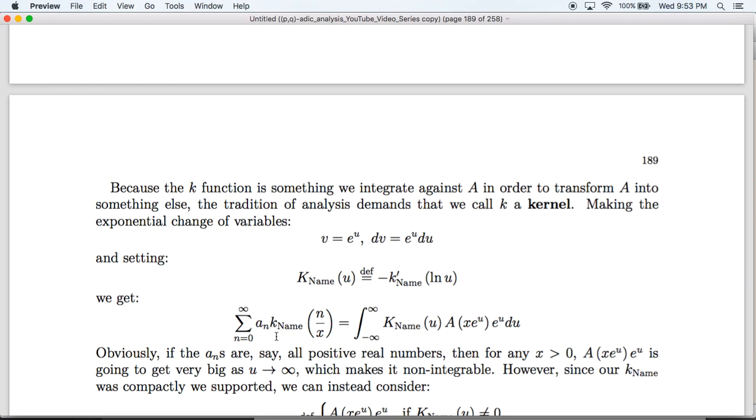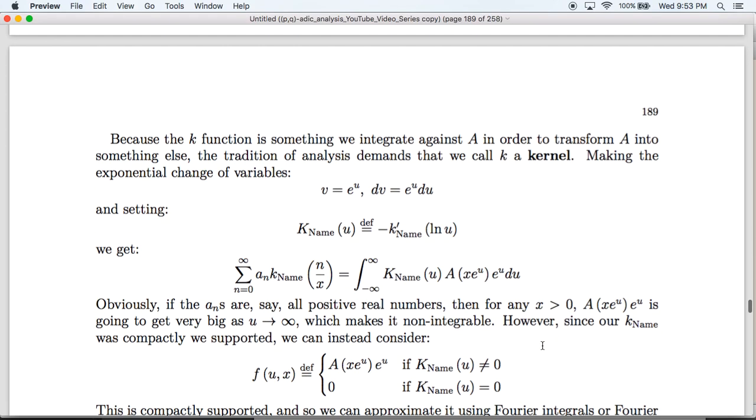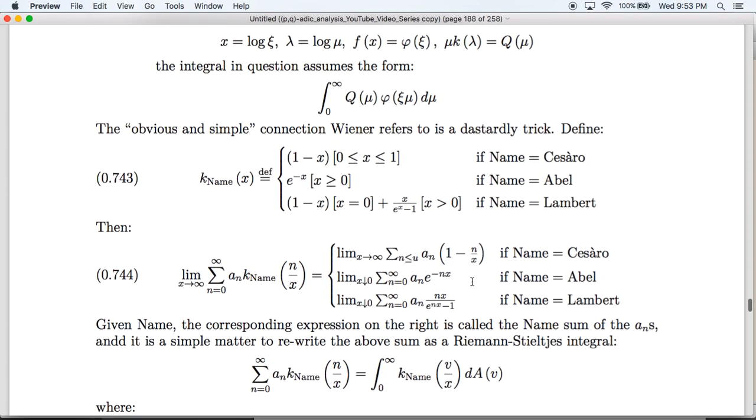Obviously, if the ANs are, say, all positive real numbers, then for any x greater than 0, as u goes to infinity, this is going to be a big number. This is going to be an even bigger number. So this thing is going to get very big as u goes to infinity, which makes this non-integrable. However, here's the trick. Look at the k that we were working with. All of these functions, this case is compactly supported, and in these two cases, our function is integrable because of the decay of this and that.